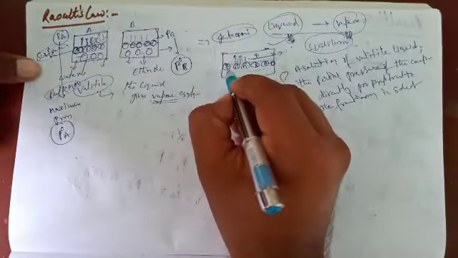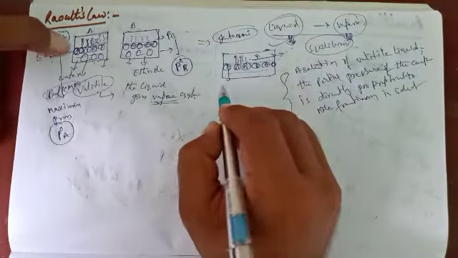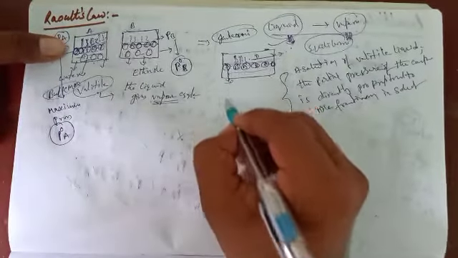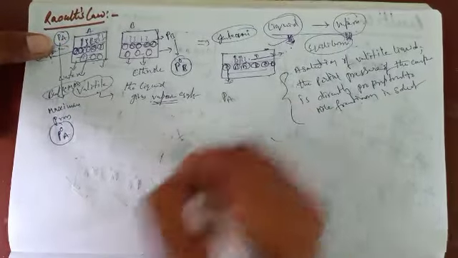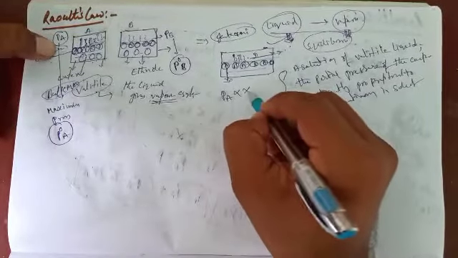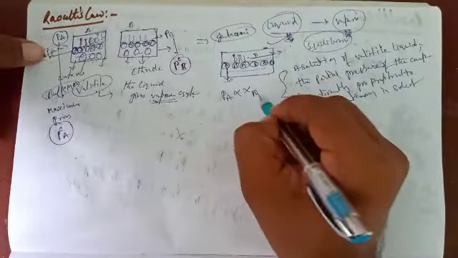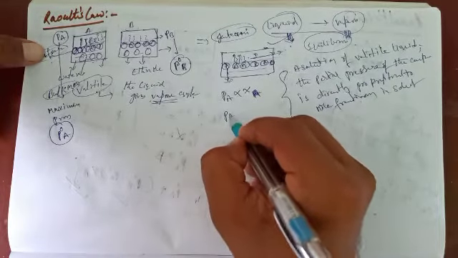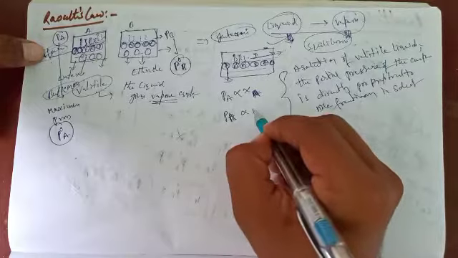Okay, component A is mixed with component B. Component A gives partial pressure Pa, which is directly proportional to its mole fraction, and component B's partial pressure Pb is directly proportional to its mole fraction.